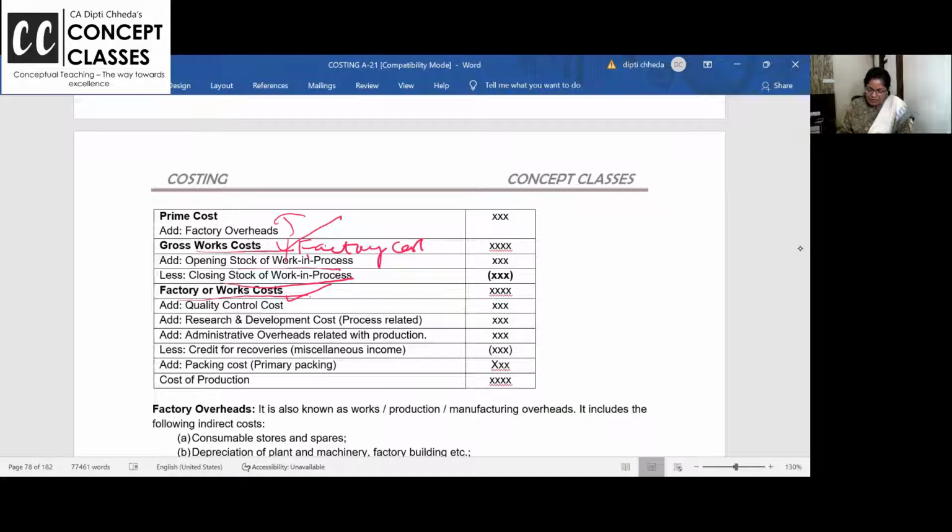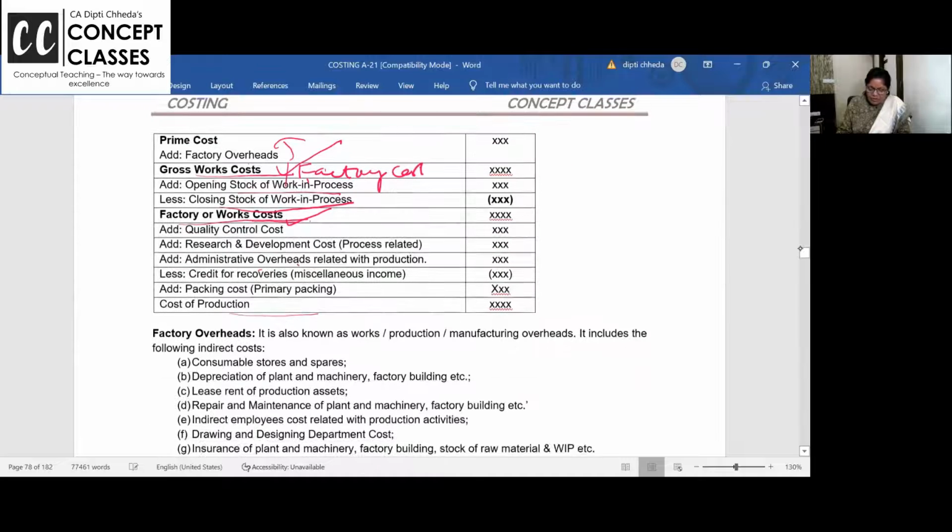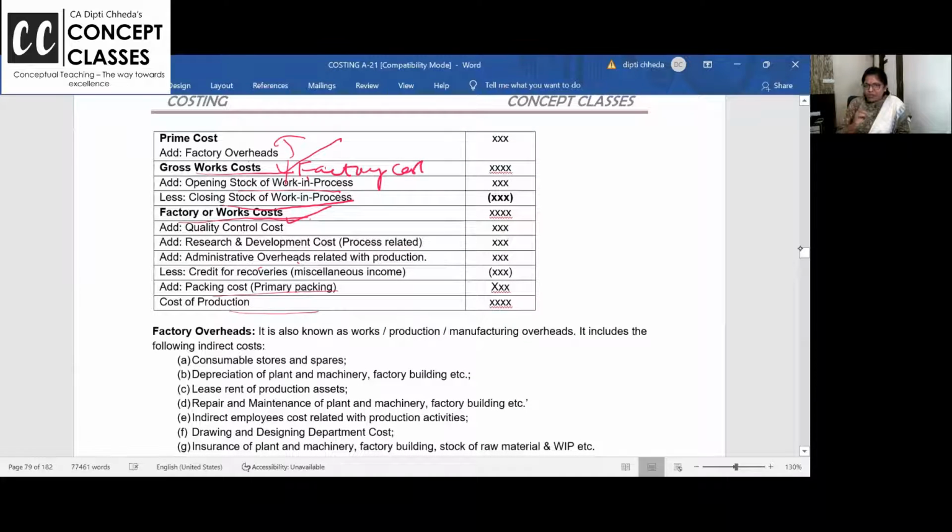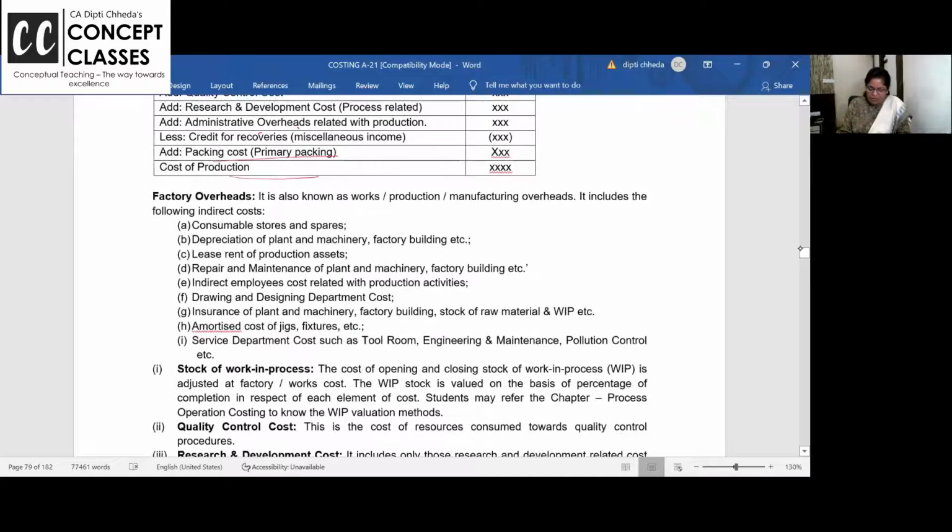After the works cost, we add quality control cost, R&D, administrative related expense, accounting department and other departments are there. So they all are added to get the cost of production. Only just primary packing, no secondary packing and distribution will come in sales related expense. Okay,